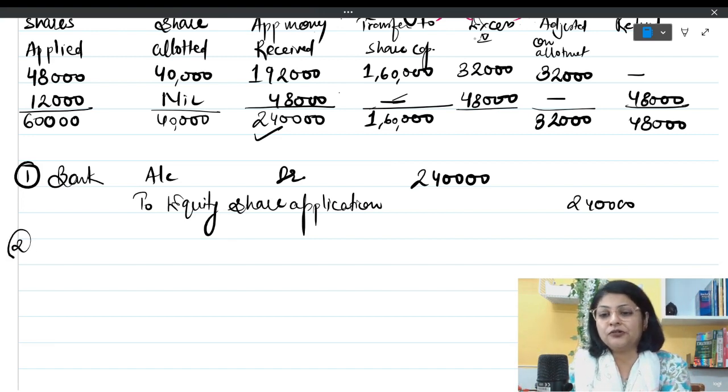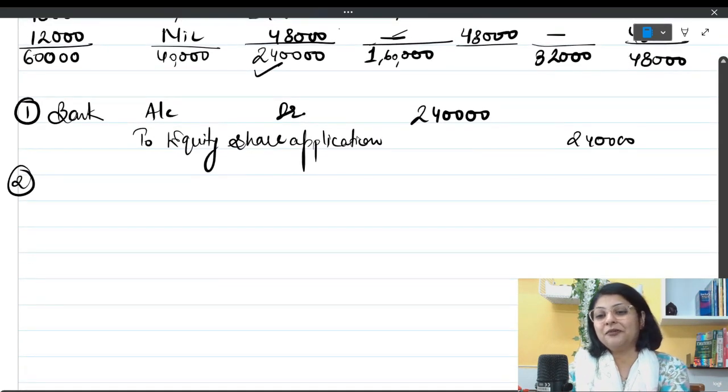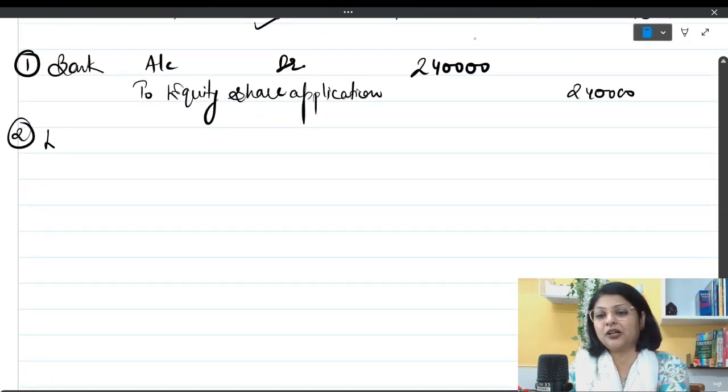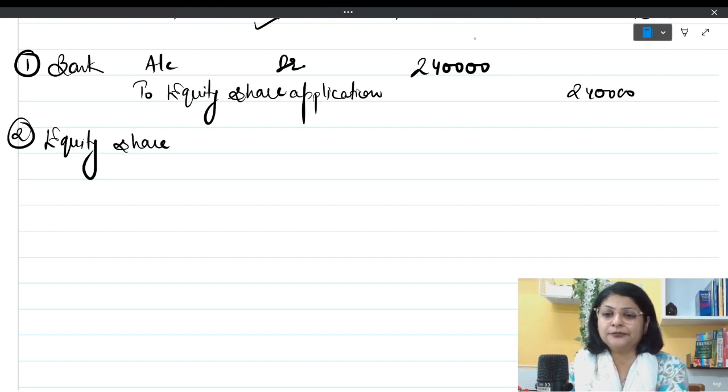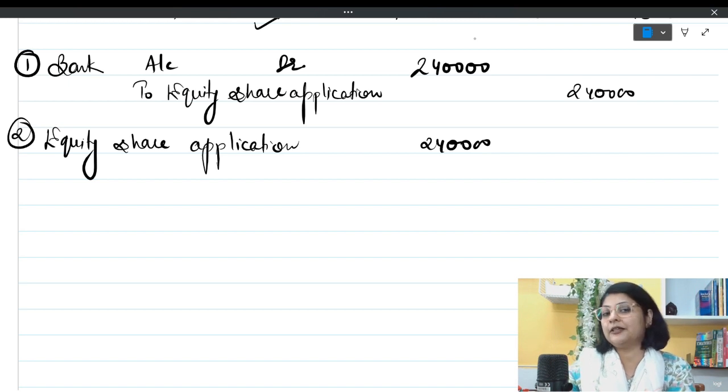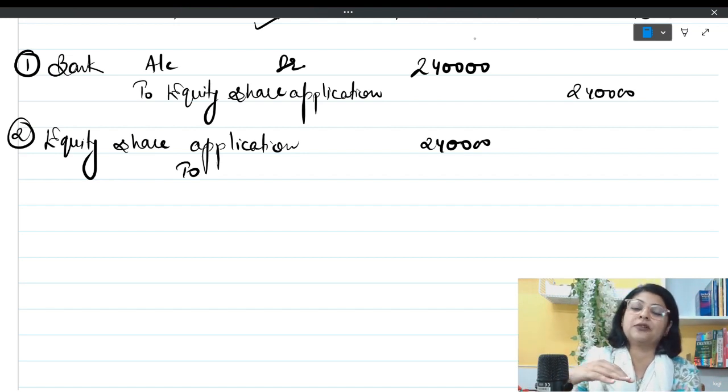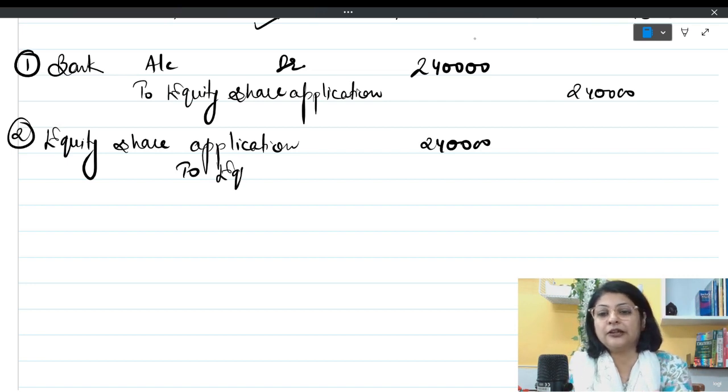Now entry number 2, you have to be very careful. In entry number 2, this equity share application account will be closed. I'm going to write equity share application, and again things have become very simple because of the table. We'll just pick up the things from the table and write down. Let me finish writing the entry first, and then I'll pick up the amounts. First of all, application money for the number of shares allotted is getting transferred to equity share capital.